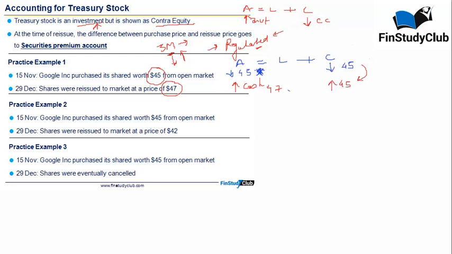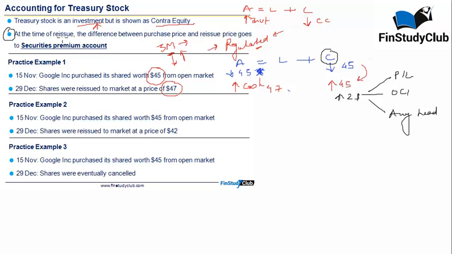The equation doesn't get tallied. That means you have purchased something at 45, issued it back at 47, making a gain of $2. This $2 can go to P&L, can go to OCI, or any other head. In any case, it will be part of capital, but within capital there are different heads. Let us now read this point.